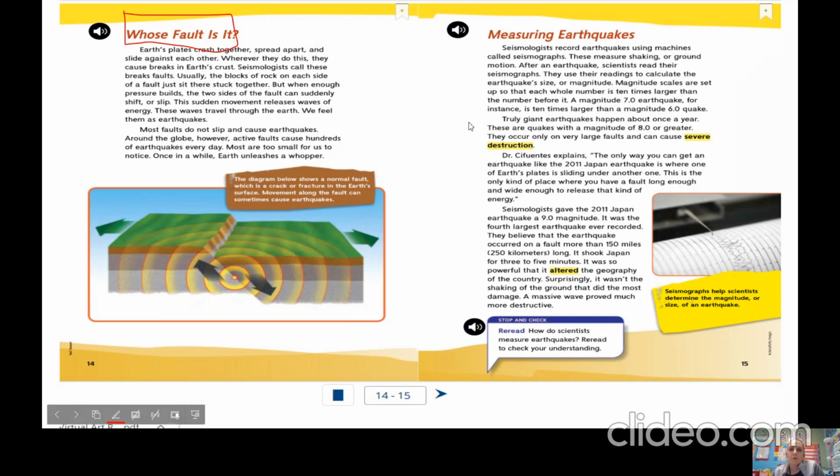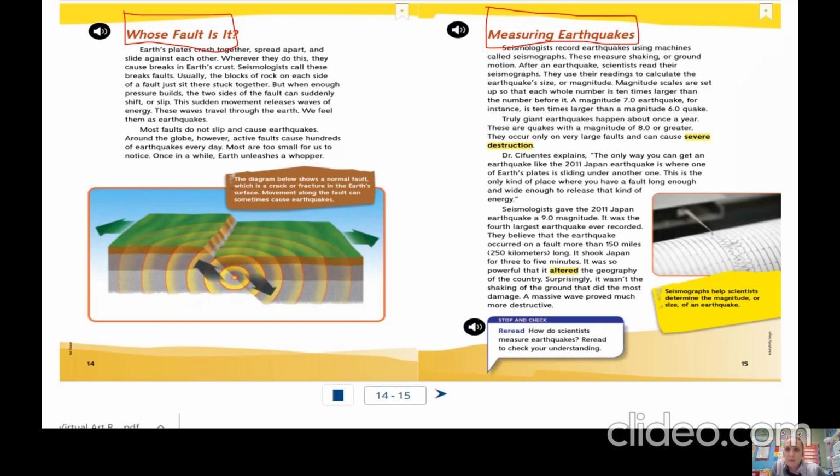Okay, let's talk about measuring earthquakes. Okay, how do they measure how strong an earthquake would be? So everything under this heading is going to tell you about how they measure them. Seismologists record earthquakes using machines called seismographs. These measure shaking or ground motion. After an earthquake, scientists read their seismographs. They use their readings to calculate the earthquake's size or magnitude. Magnitude scales are set up so that each whole number is 10 times larger than the number before it. A magnitude 7.0 earthquake, for instance, is 10 times larger than a magnitude 6.0.